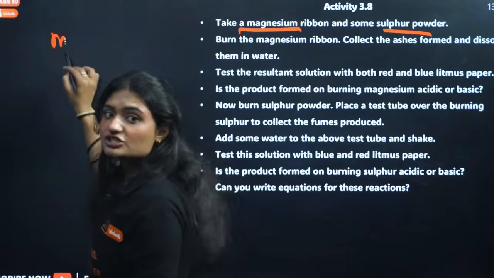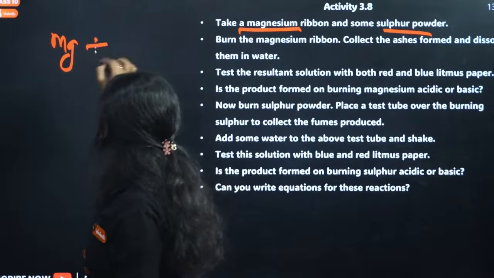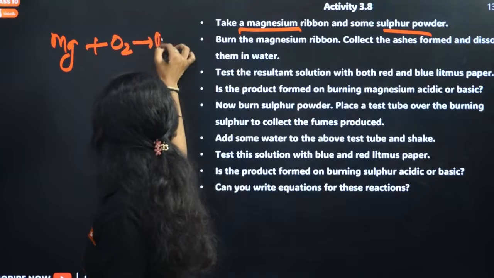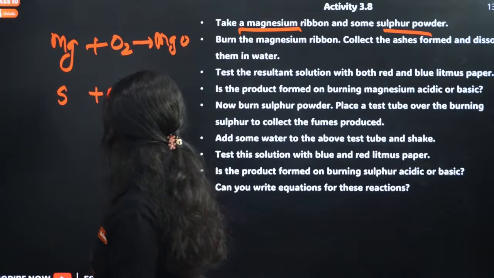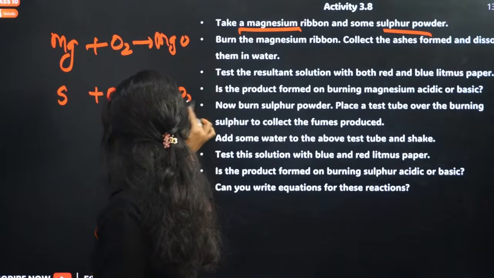If you burn magnesium ribbon, you will get magnesium oxide. Similarly, if you burn sulfur, we will have sulfur dioxide.